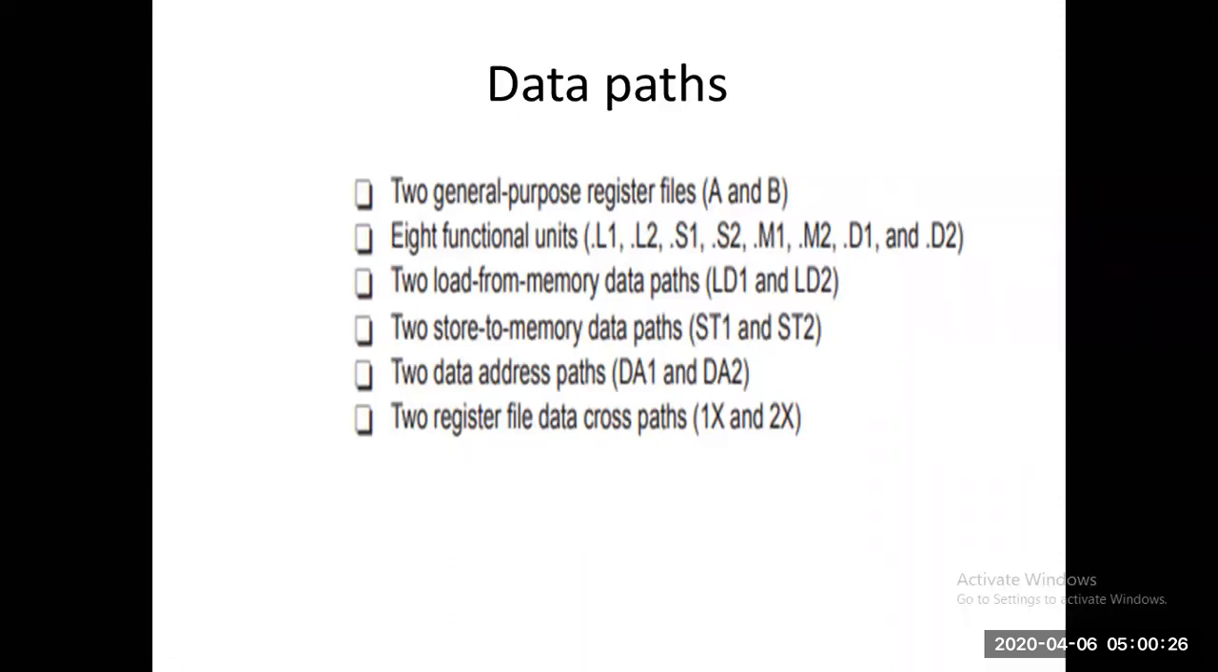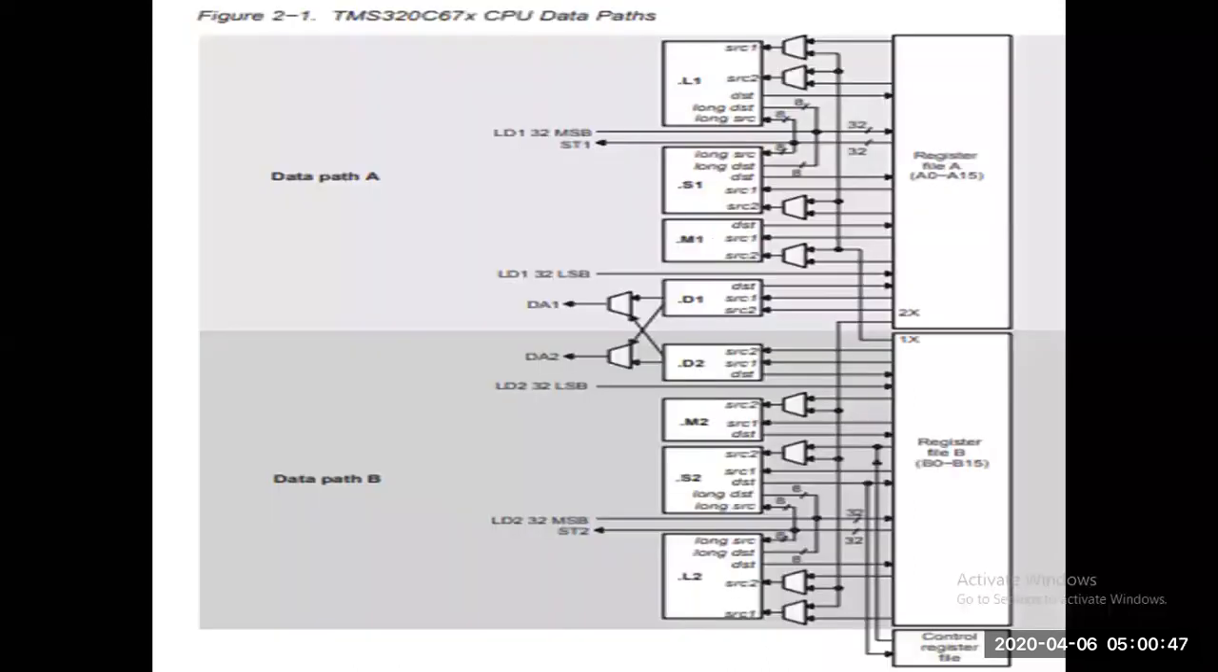Yes, sir. This is supported in the processor. So storing to memory from register. There are two data address paths D1 and D2, and the register file data cross path. I already told you that is 1x and 2x. So it is very important. If anybody asks you, definitely asks you, the functional block diagram of your data path.